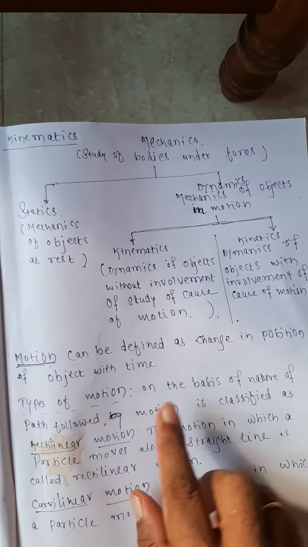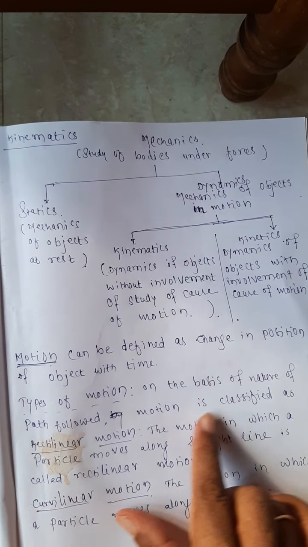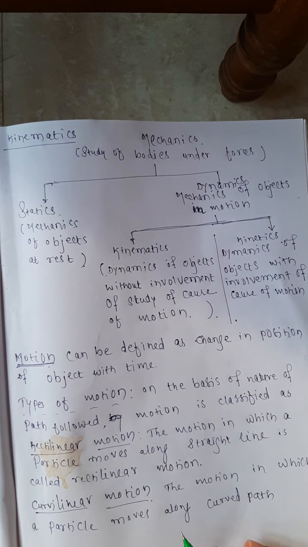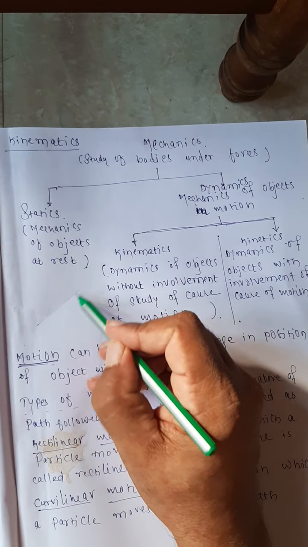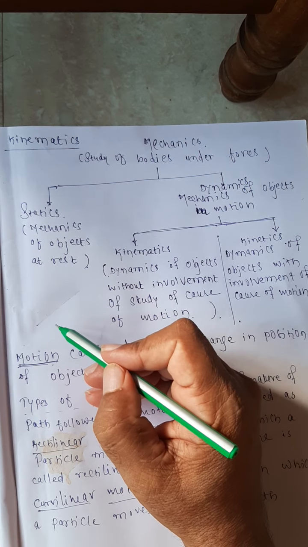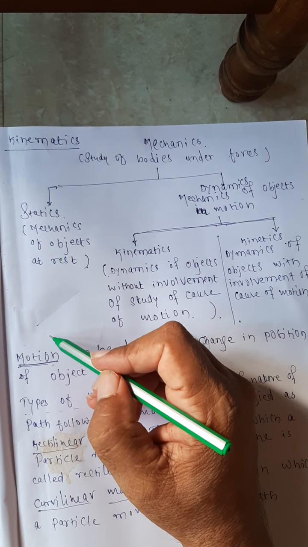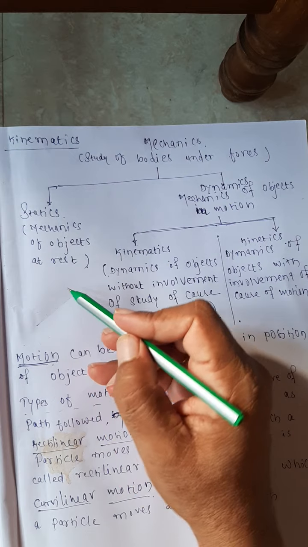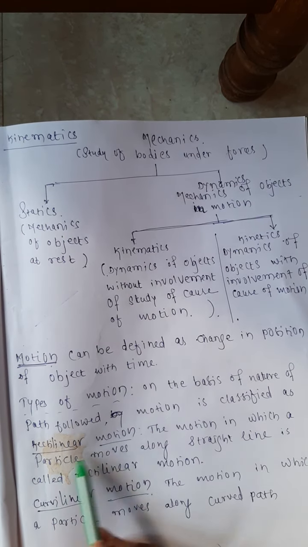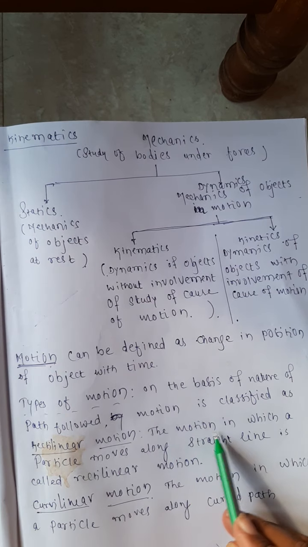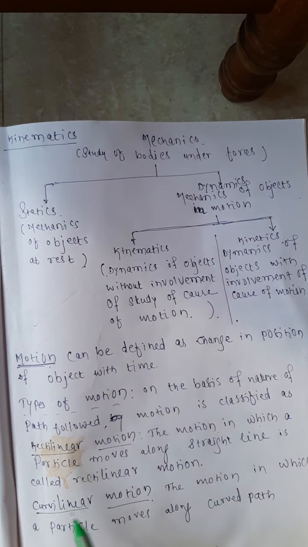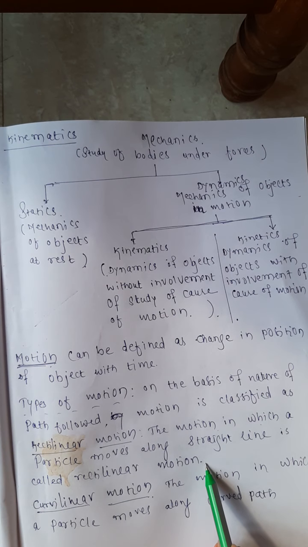Types of motions, on the basis of natural path followed by the motion. A vehicle is moving on the road, or the plane is moving in the sky. Like that, the different type of the path, how they are moving, based on that the motion is described as the rectilinear motion. The motion in which a particle moves along a straight line is called the rectilinear motion.